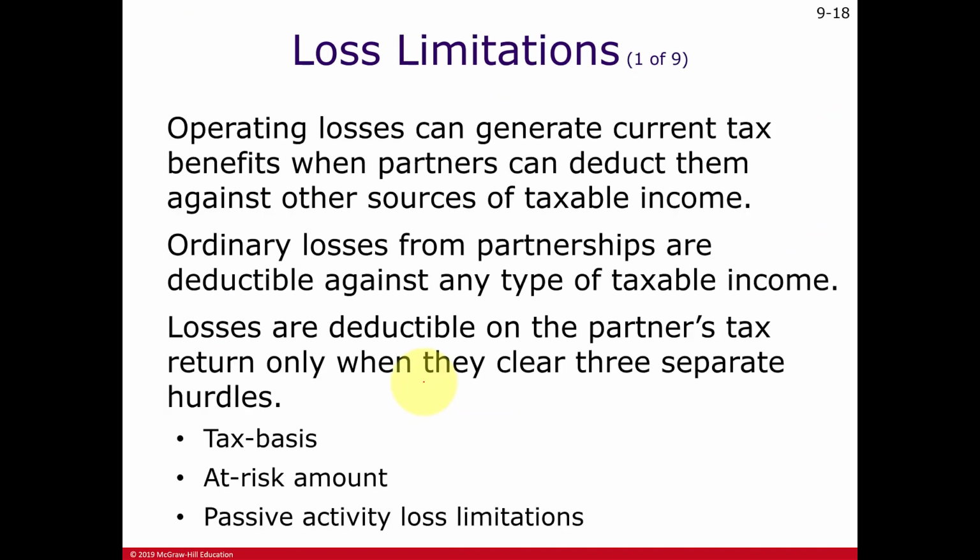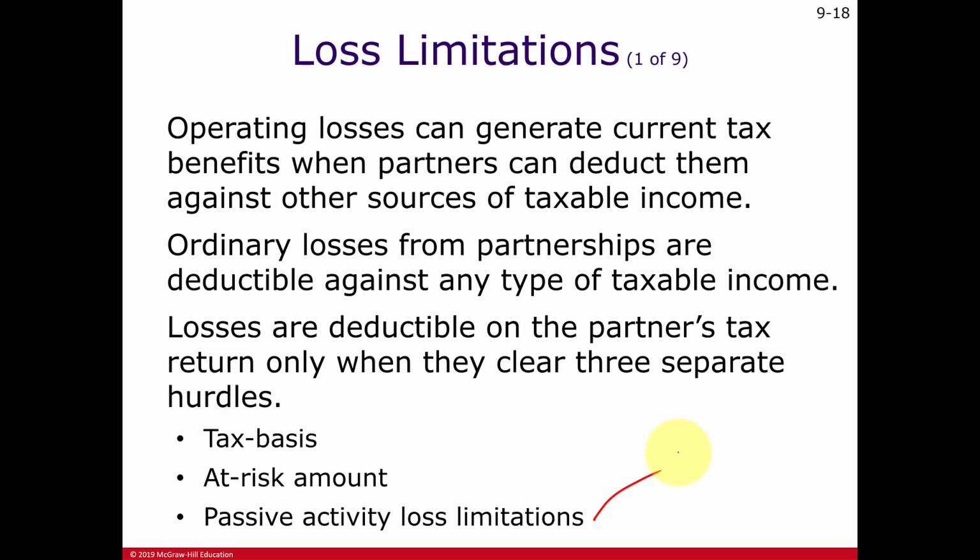Last topic. Let's say now we're going to be allocating losses to the partner. We've already talked about limiting passive losses to the extent of passive income, and any excess passive losses get suspended until a future year when that partner receives an allocation of passive income, or when the partnership sells that passive investment, or when the partner sells his or her partnership interest.